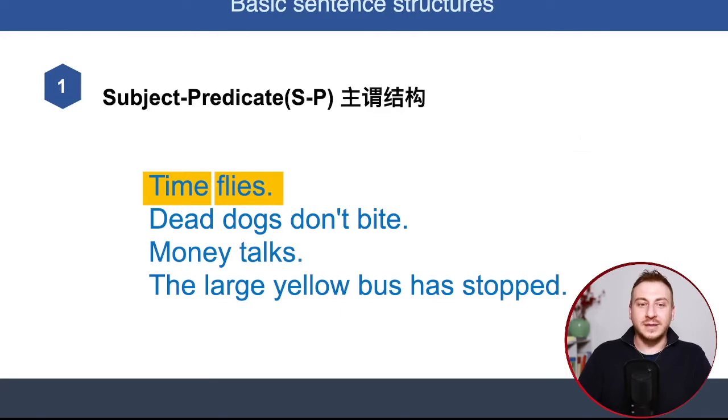Time flies. Time flies. Here we have time, subject, flies, predicate. Another example, dead dogs, subject, don't bite, predicate. Money, subject, talks, predicate. The large yellow bus, subject, has stopped.